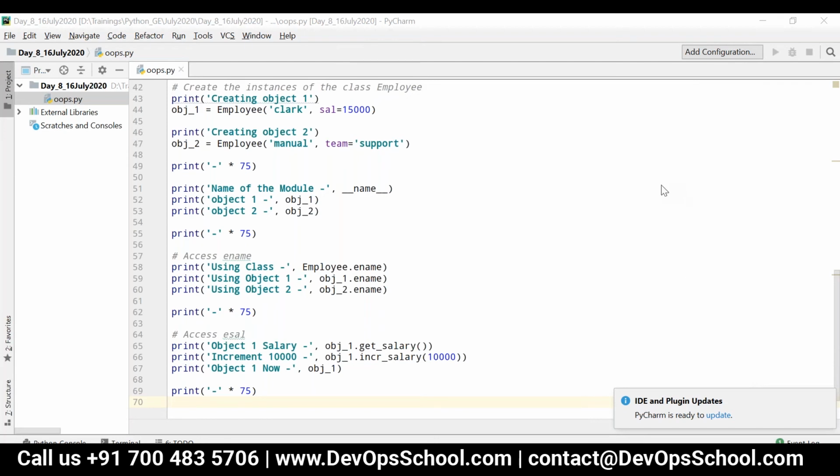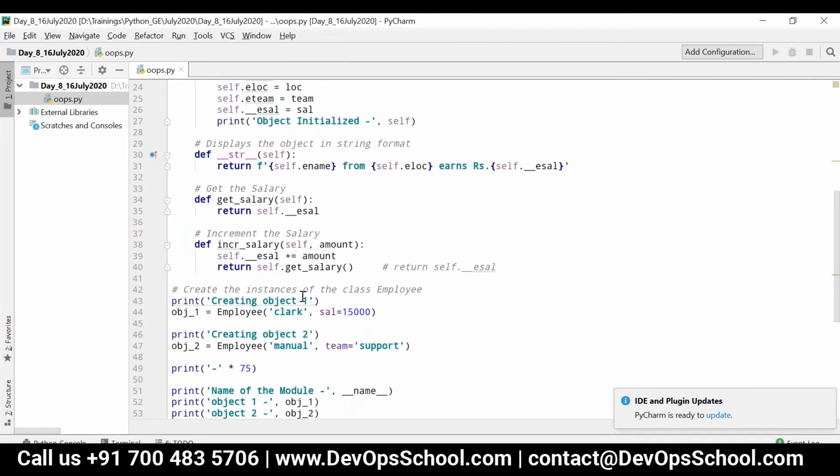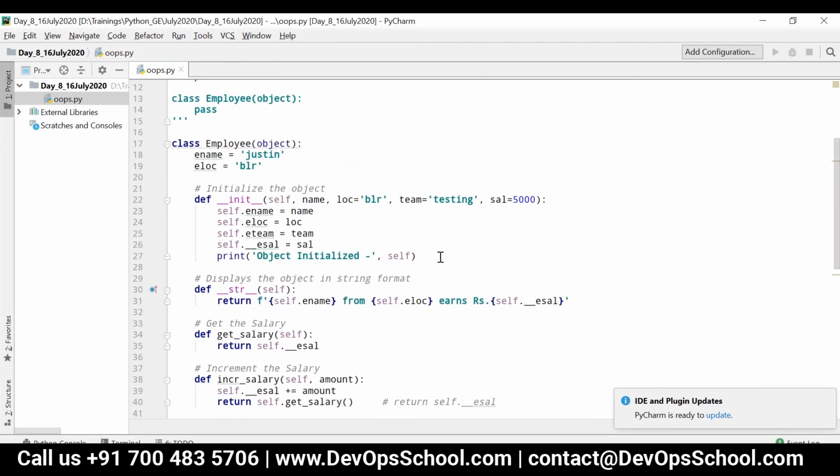Okay. Right. So now let's see how we can create static method. So static method is the one which we can invoke using the class name itself. That is in which we will not be using any instance variables. We will be using only the class variables inside. So let me define a method like this.